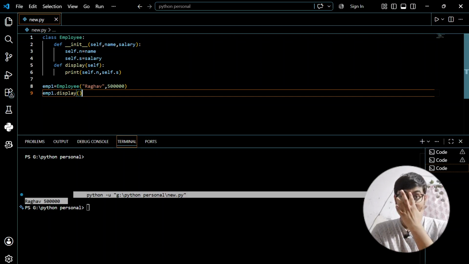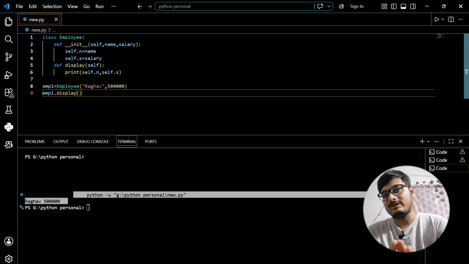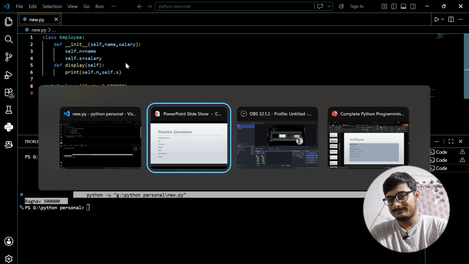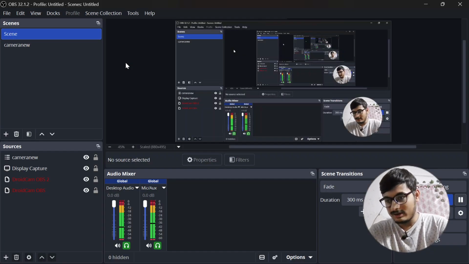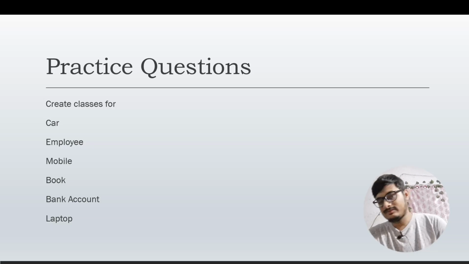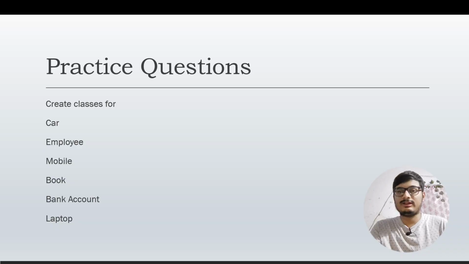First we created a class called employee, then inside it we gave it some attributes, which are name and salary, and then self.n equals name and self.s equals salary. These two things that we have given it. I hope you understood all of these things. Now moving on to the next slide.